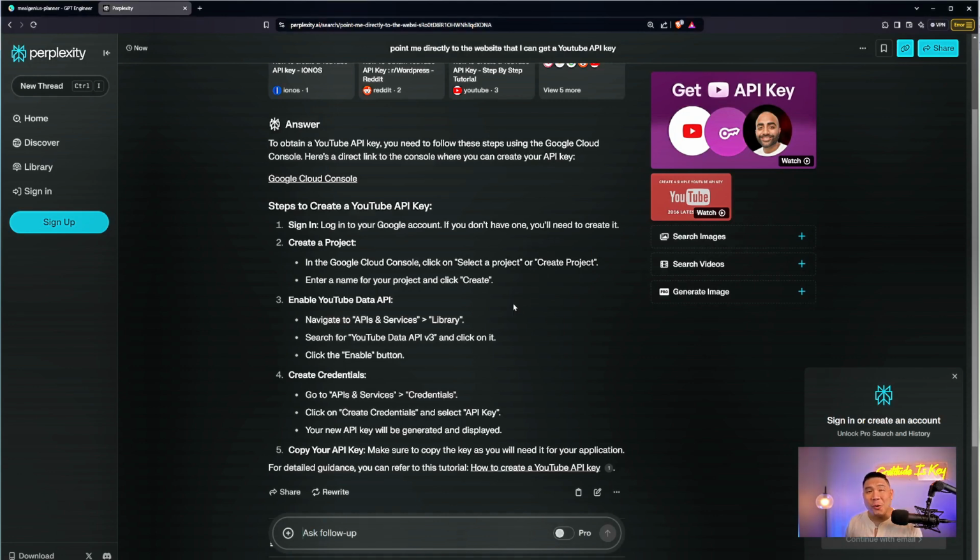Again, this is so fast. We don't have to do a lot of research now. We don't have to read a whole lot now. Just follow things step by step. A few moments later, I got the API key. It took me a few minutes by following instructions on perplexity.ai. Now I'm ready. I have the API key. So let me go back to GPTEngineer and continue.